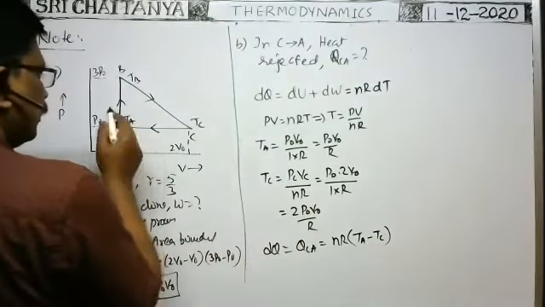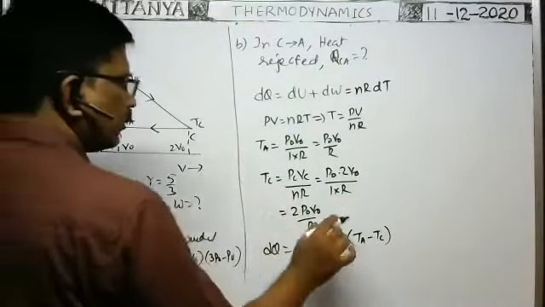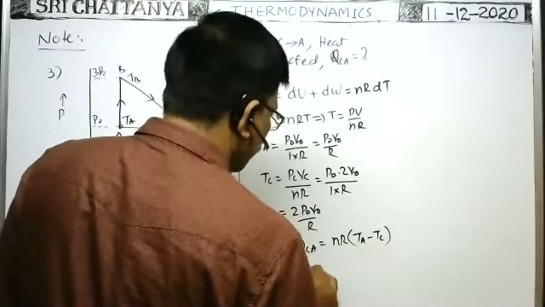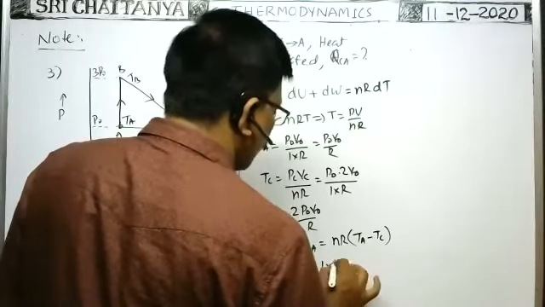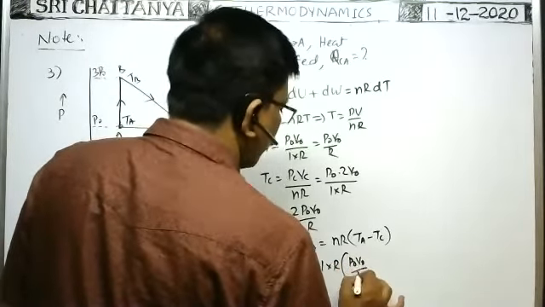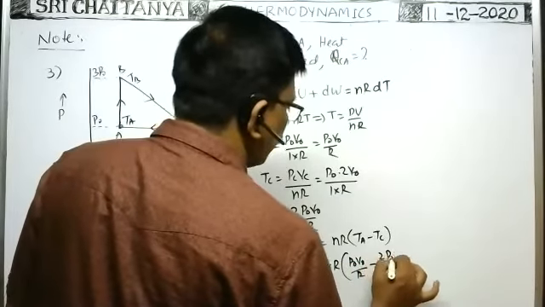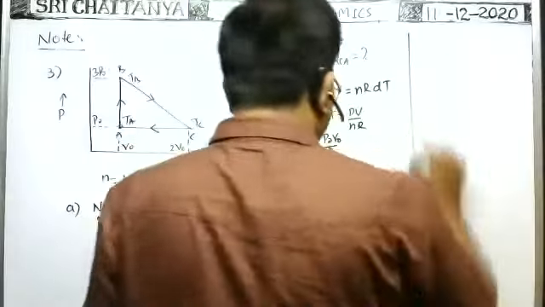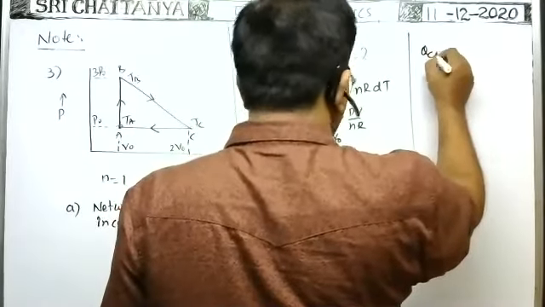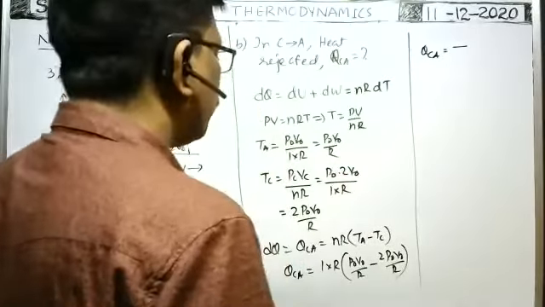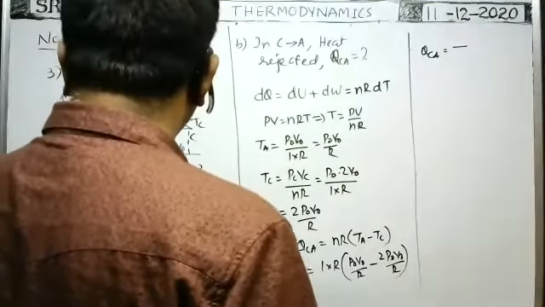In the C to A process, the temperature at A is final, the temperature at C is initial. That is equal to QCA is equal to n, which is 1, into R into TA, where TA is P0 V0 by R, minus TC, which is 2 P0 V0 by R. So R, R cancel. Therefore QCA is equal to, I think we get a minus sign, minus P0 V0.